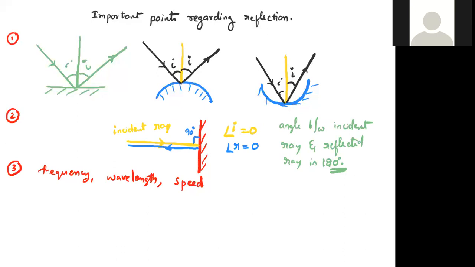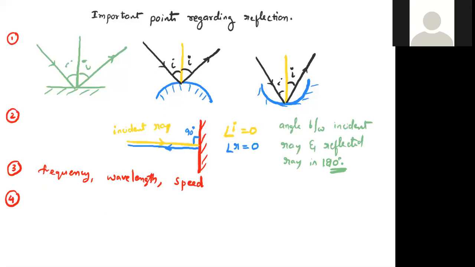Note down this point: during reflection of light, frequency, wavelength, and speed do not change. These are some properties, and along with it,